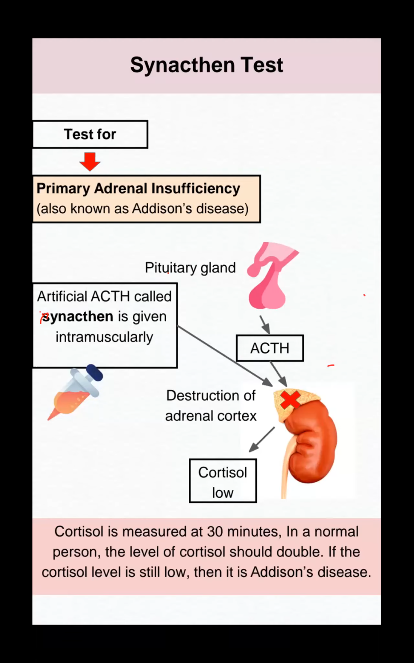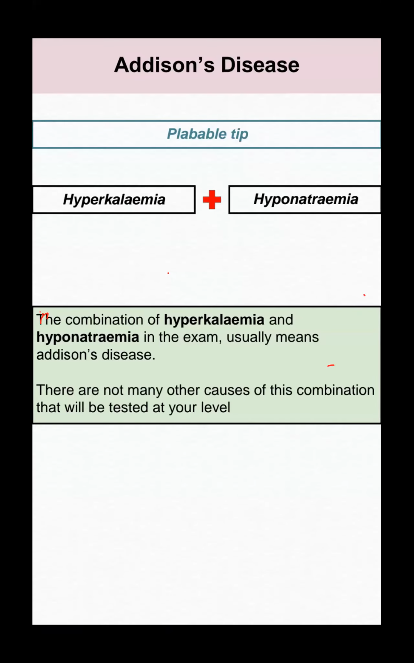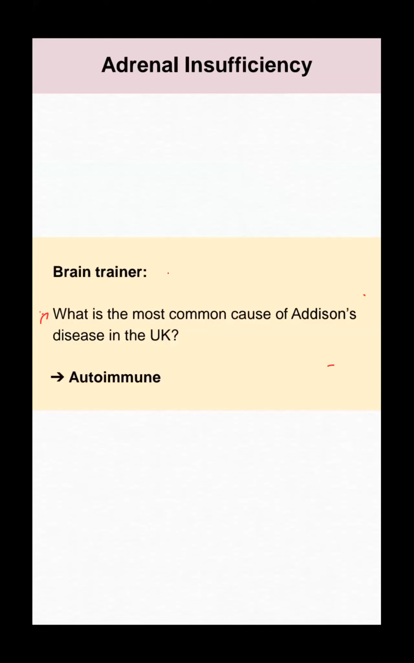Synacthen test we have to do for the diagnosis of adrenal insufficiency, Addison disease. So cortisol we have to measure if it is Cushing, or the Synacthen test we have to do if it is Addison. You remember hyperkalemia, hyponatremia for Addison disease. Hyperkalemia, hyponatremia goes towards Addison disease. So adrenal insufficiency, brain tumor, this could be autoimmune disease.